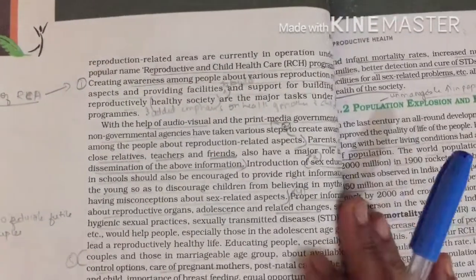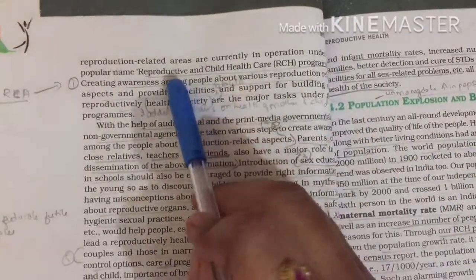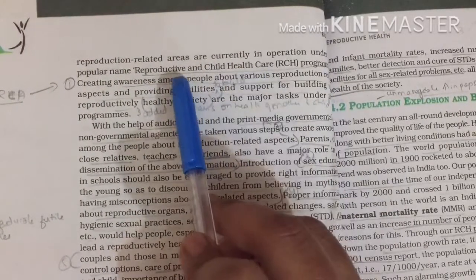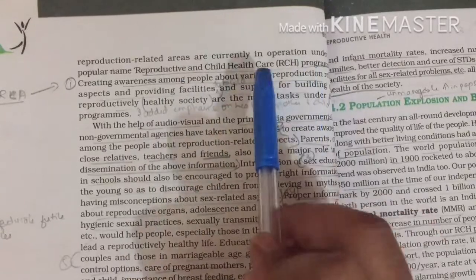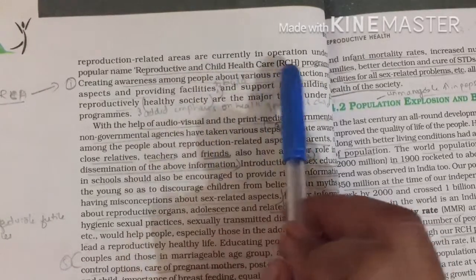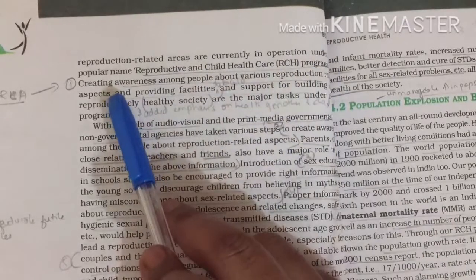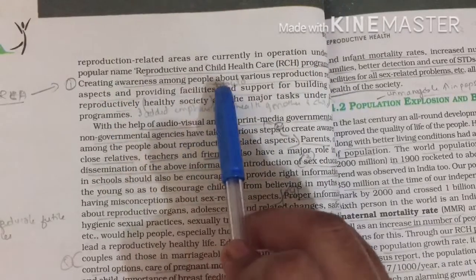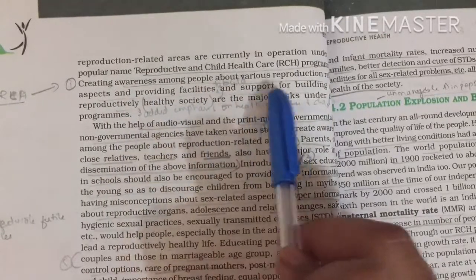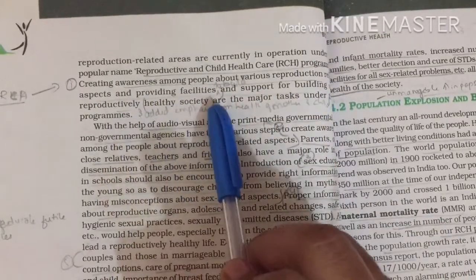So here you will find RCH. RCH is the Reproductive and Child Healthcare Program. This comes under the family planning program itself. It has been created to create awareness among people about various reproduction related aspects and to provide facilities and support for building a reproductively healthy society.